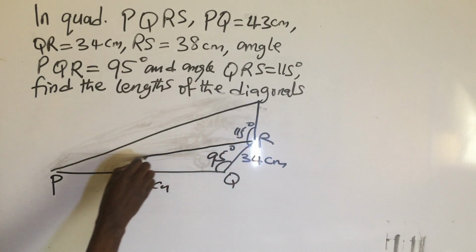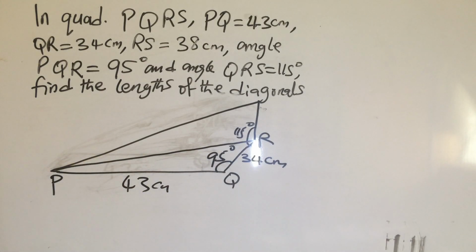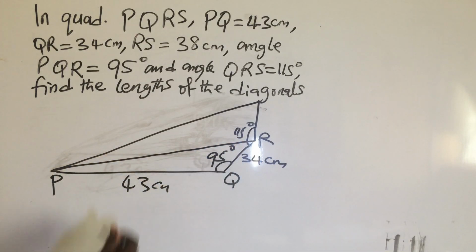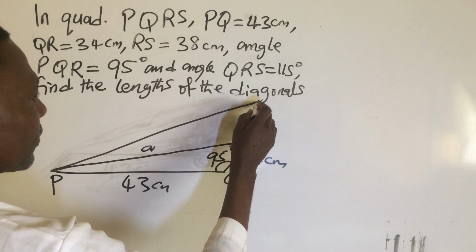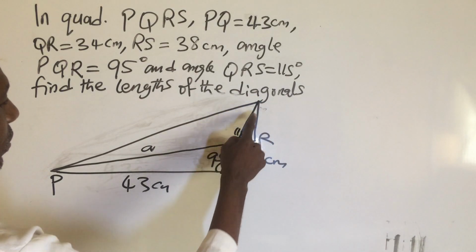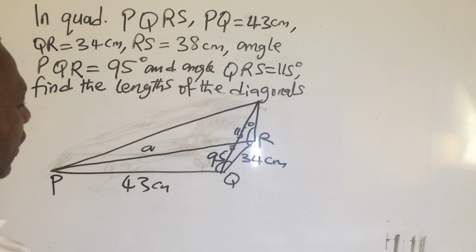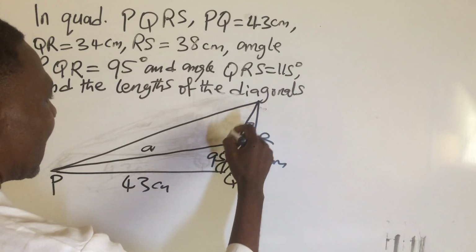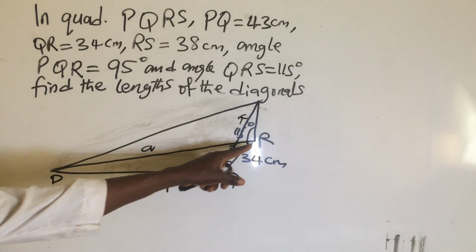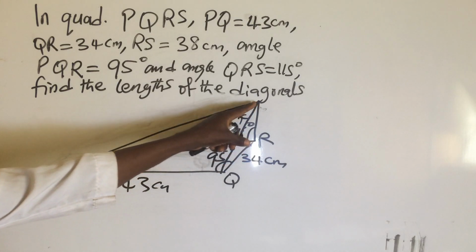From here, R to T is one of the diagonals, and it has formed a triangle. So let's name it A. Then another one is from here to here. It has formed another triangle, which you may name the line X or whatever. Now the question says we should find the diagonals. We find this length and also this length.